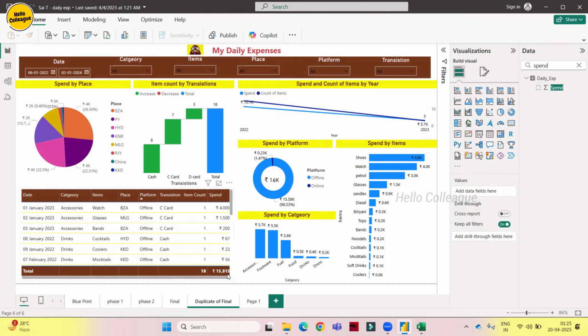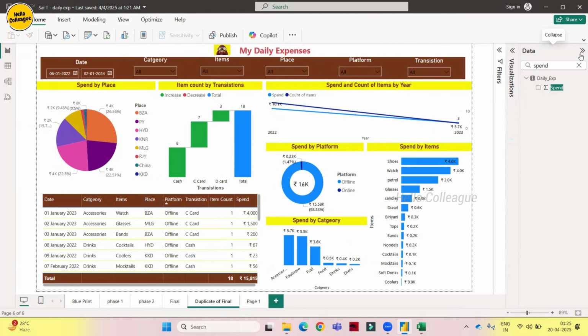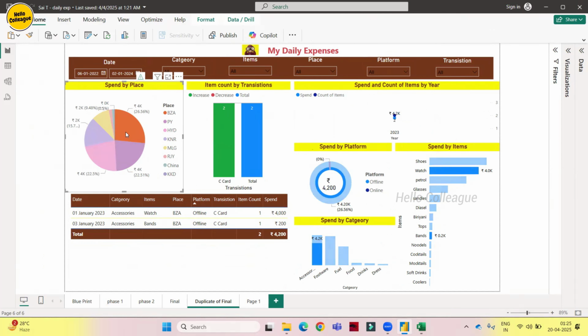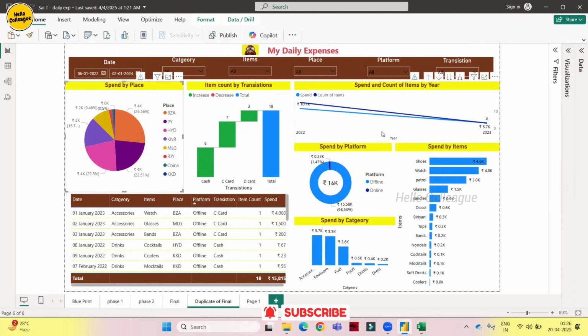Okay. Yeah, this is the report. This is good. Also, we have to check whether we have visual interactions for the other reports as well. Oh yeah, see, this is good. So every visual is changing. Let's click again. So yeah, this is it, guys.